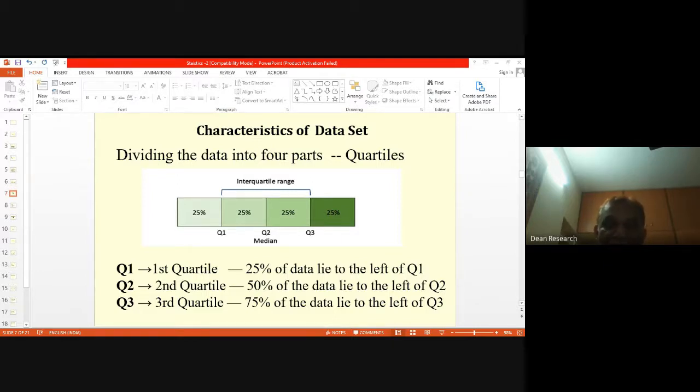As I said, the top 25% of the journals are in quartile Q1. The next 25% are in quartile Q2, between Q1 and Q2. The next are what we call Scopus Index journals in quartile Q3, and the last is the lowest, Q4.